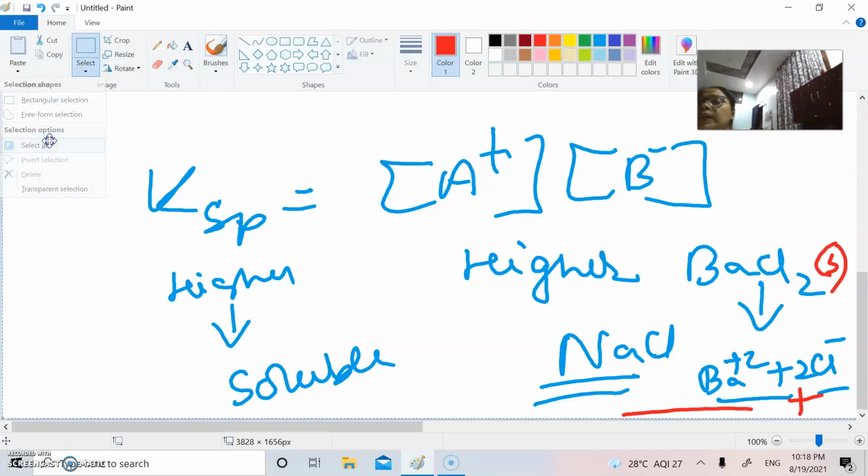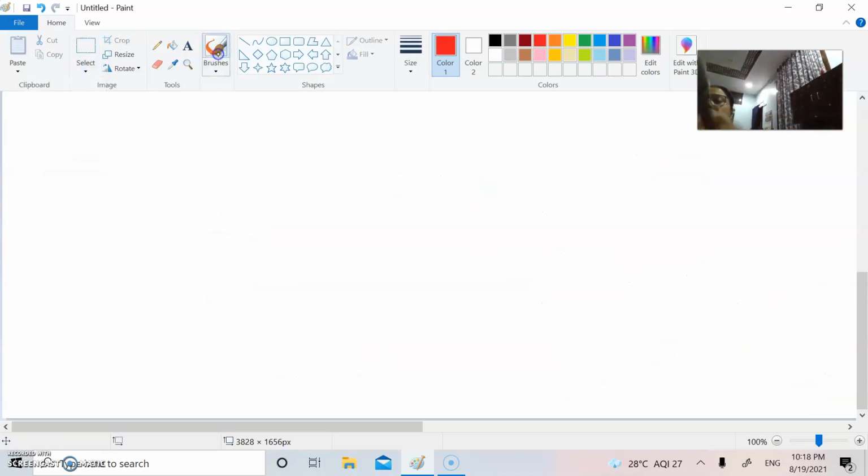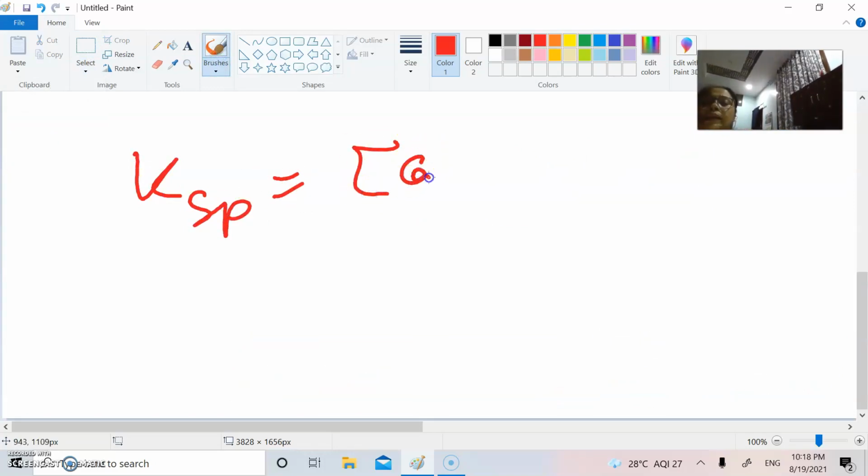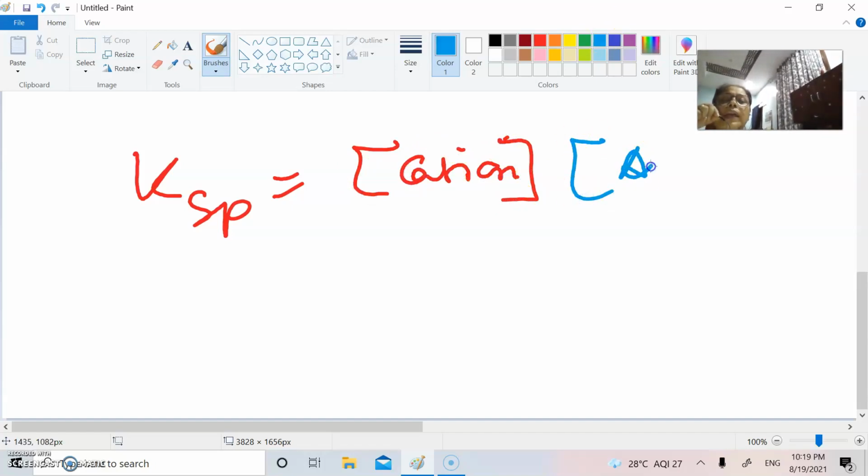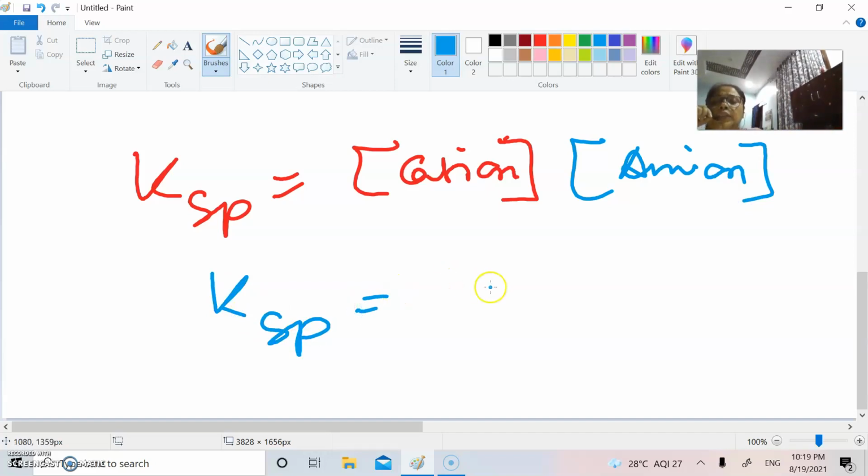So solubility product, therefore, we can say Ksp is the concentration of the cation which has gone into the solution, as well as the concentration of the anion. Now the number of cations and anions must be the same. So we put it as concentration of cation is S, concentration of anion will be S. That is the part soluble cation as well as soluble anion.